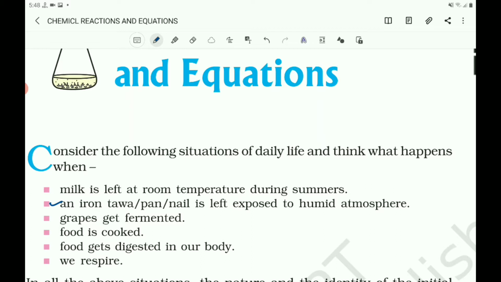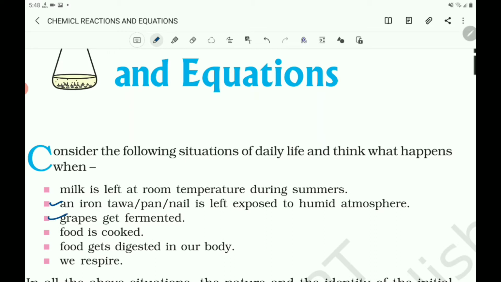You know that during the rainy season, the nail, pan, tawa of iron get rust because the chemical change takes place. You know that rust is an iron oxide that collects on the surface of the iron when it is left exposed to humid atmosphere.